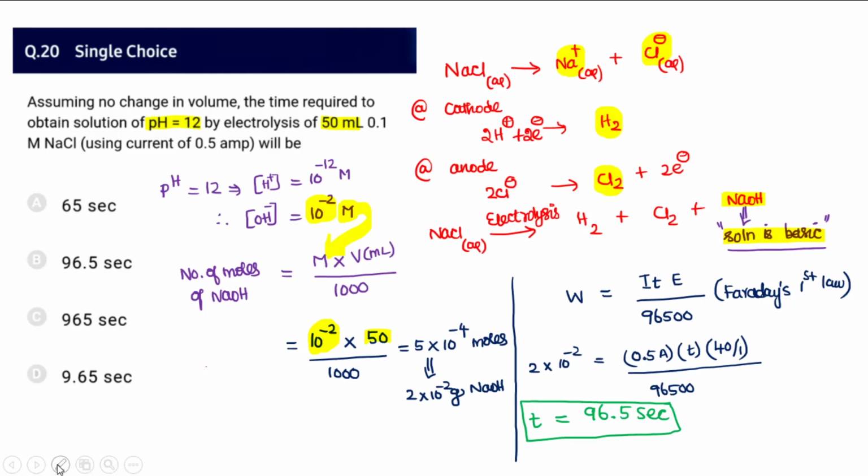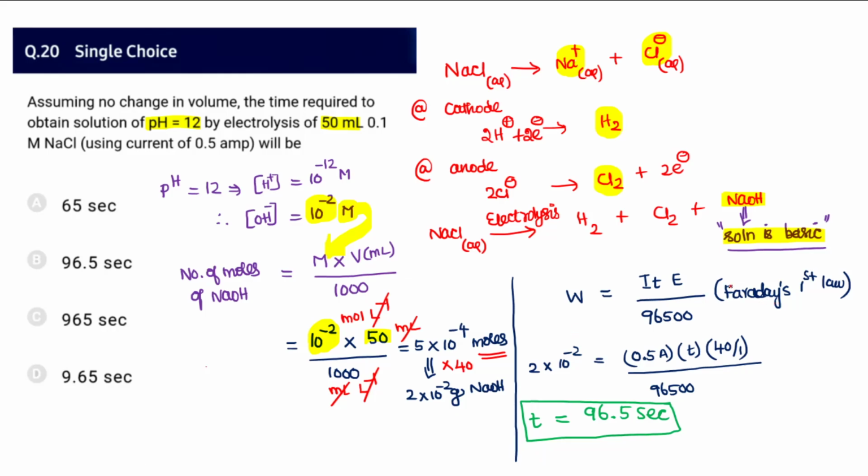This is 1000 milliliter per liter. So we may say 1000 milliliter is present per liter, and here it is 50 milliliter. So milliliter gets cancelled, and 10 power minus 2 moles per liter, so this liter and this liter also get cancelled. Finally you will get the answer in terms of moles. To convert moles to mass, we can multiply by 40, because 40 is the molecular weight of sodium hydroxide. So 5 into 10 power minus 4 into 40 is going to give you the needed mass.